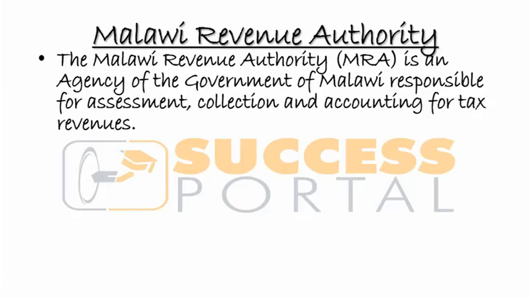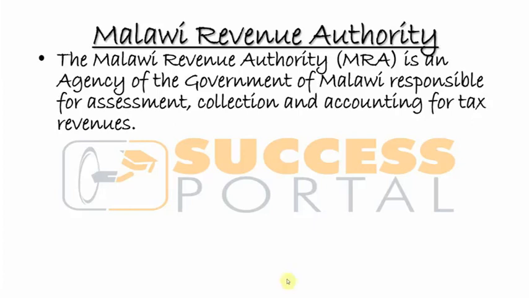How much have we collected? Have we hit the targets? That's being accountable for the tax collection. So basically, these are the three things that the MRA as an agency of the government does. Assessment of tax, how much are you supposed to pay? Collection, as it states, and accounting for the tax collected. So basically, that's the MRA.